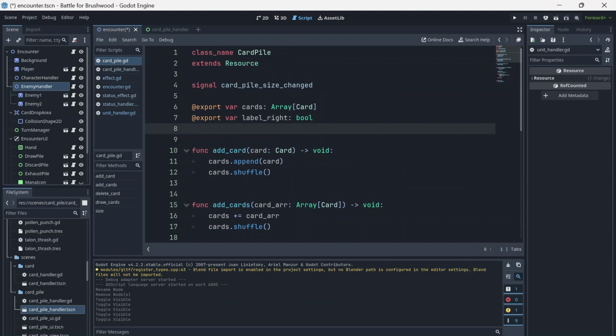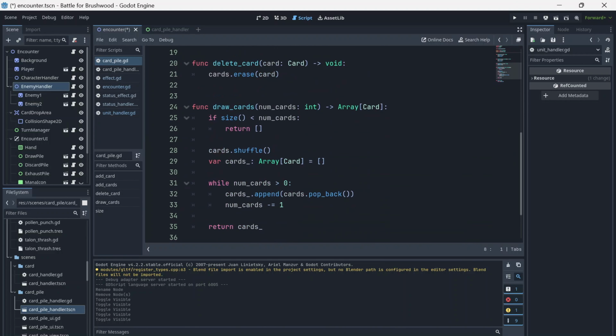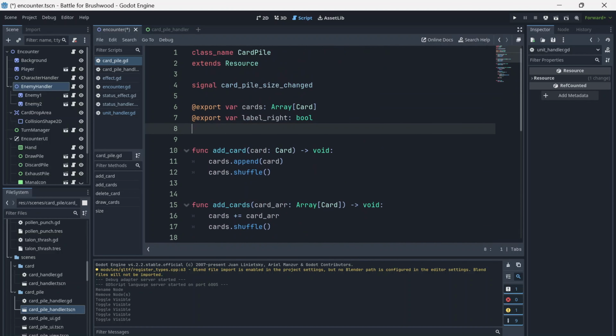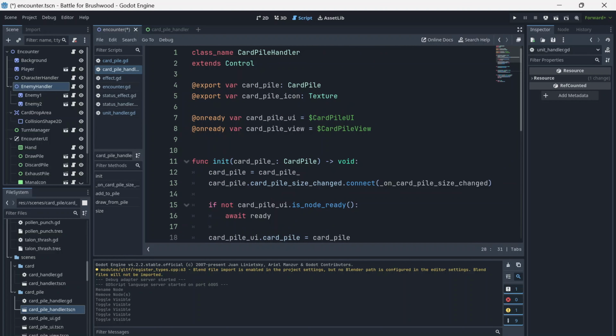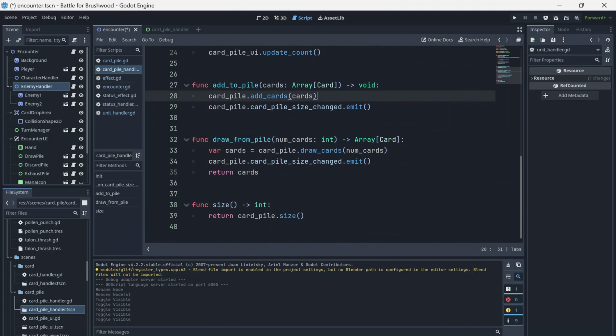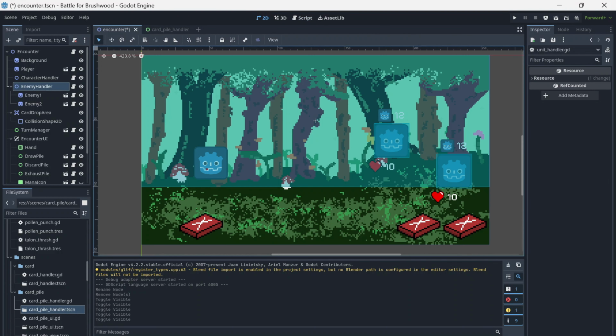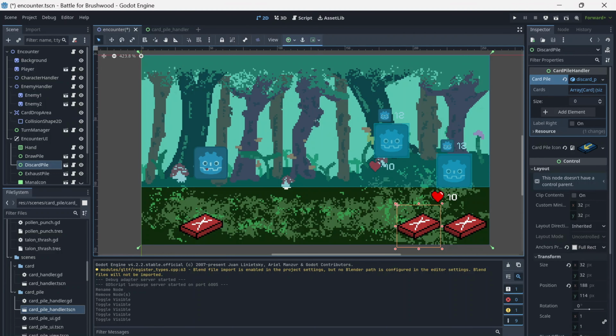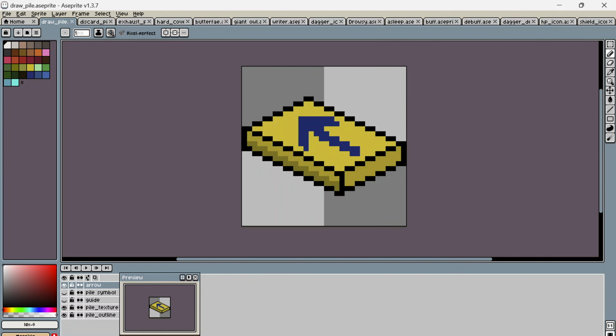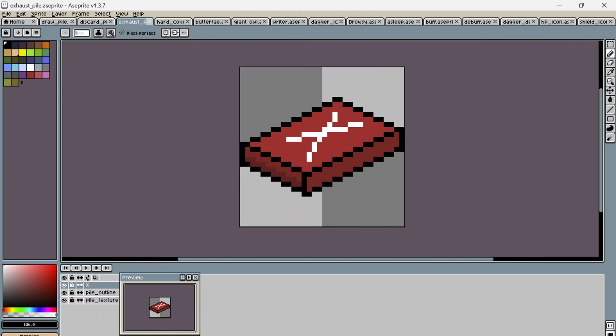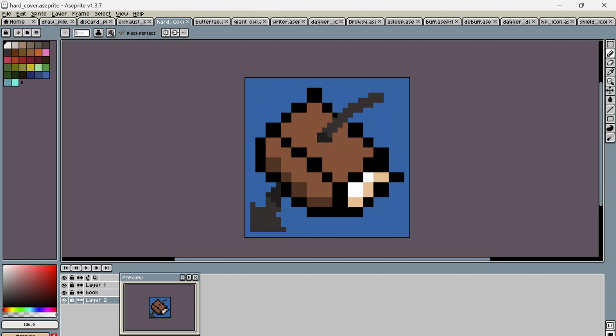I created a card pile resource, which is a collection of card resources. I instantiated card piles for the discard, draw, and exhaust piles, as well as the hero starting deck. I created a card pile handler scene, which contains a card pile resource and handles everything to do with that resource, such as drawing or discarding cards. I added a card pile handler for each of the card piles I created and added them to the encounter scene. I drew a sprite for each one of these to better visualize the card piles. I created a new card which allows the player to gain block.